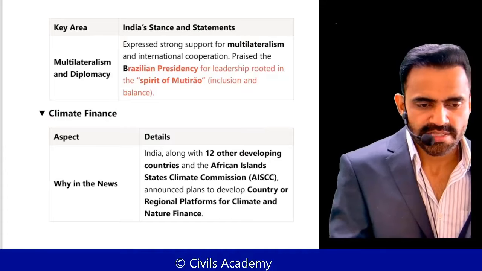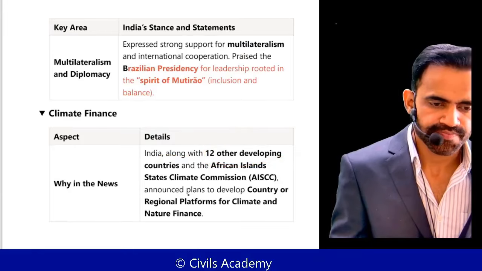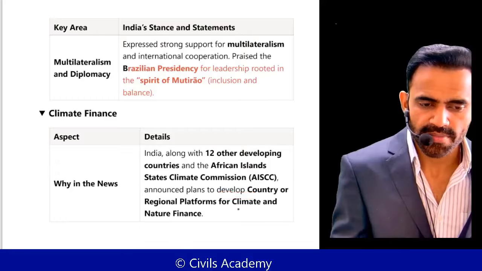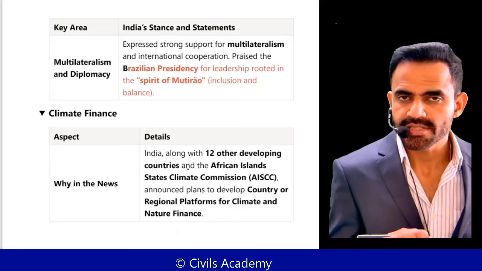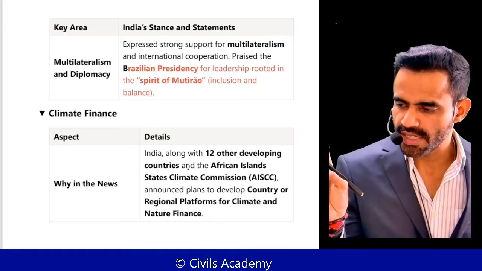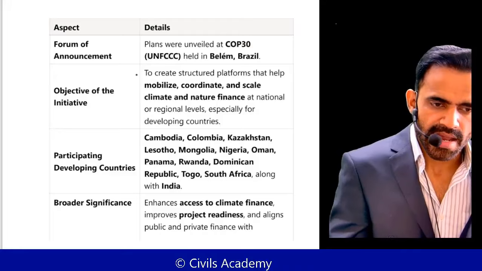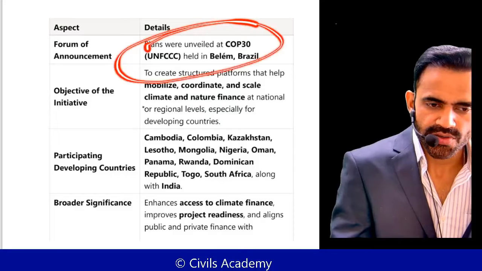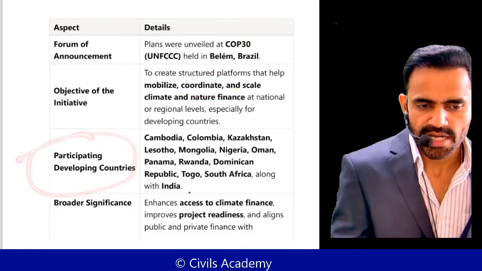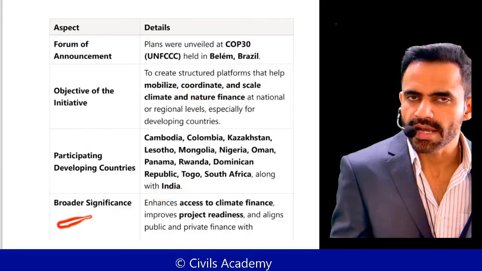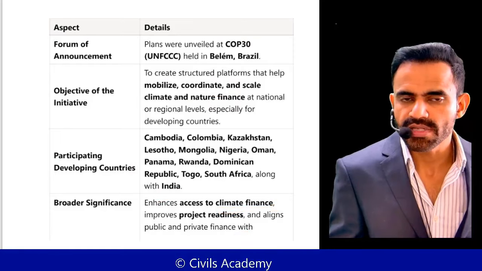Now, as far as climate finance is concerned, India, along with 12 other developing countries, announced a plan to develop a regional platform for climate finance and nature finance. See, developing countries are struggling to deal with climate change. They need technology and they need finance. This was announced during COP30. Objective is to mobilize the resources. Developing countries are participating in this, including India. What is the broader significance? To arrange the financial resources so that these countries can cope with climate change.